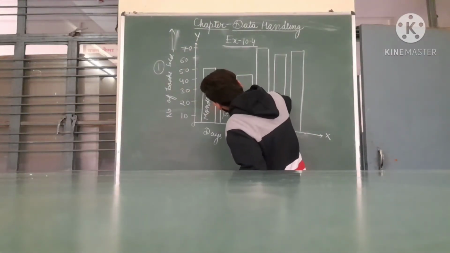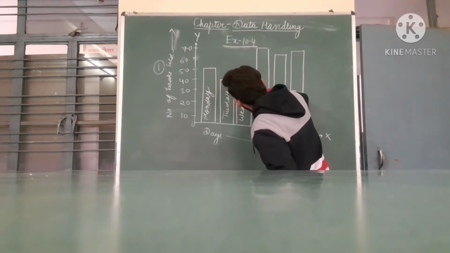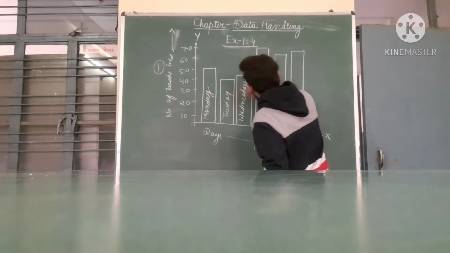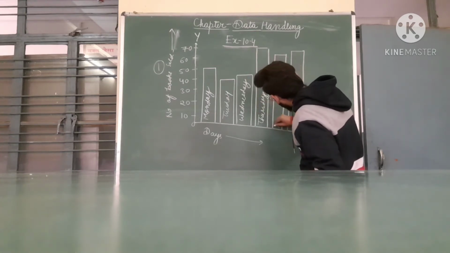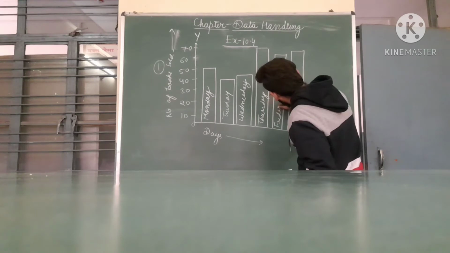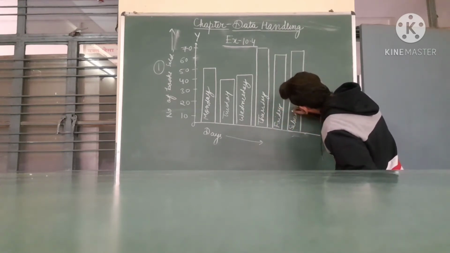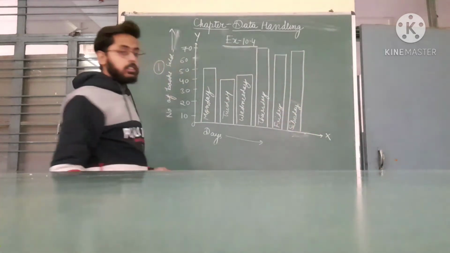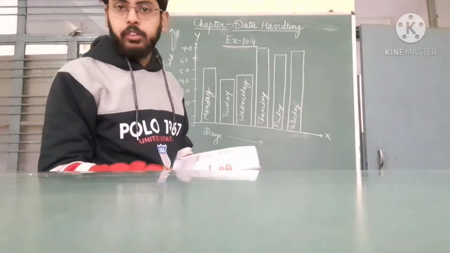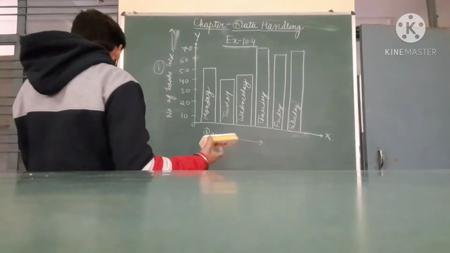Tuesday, this is Wednesday, this is Thursday, this is Friday, and that is Saturday. The 6 days are given in the following data. Okay students, like this we will draw the graph. It's very easy. So question number 1 I have told you.